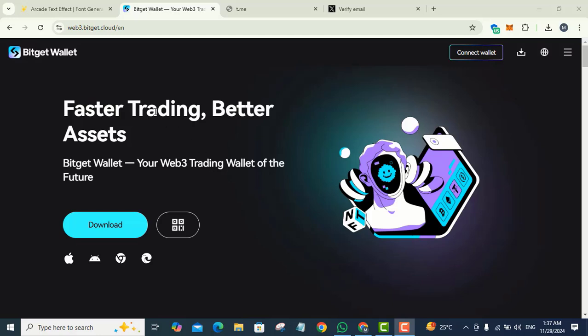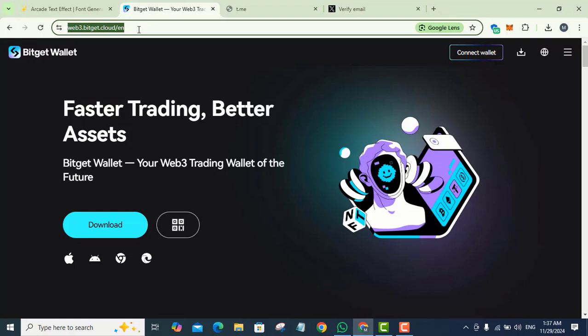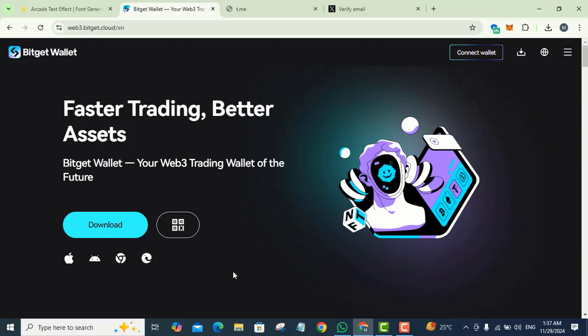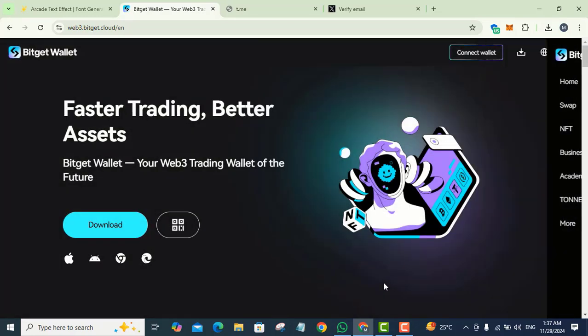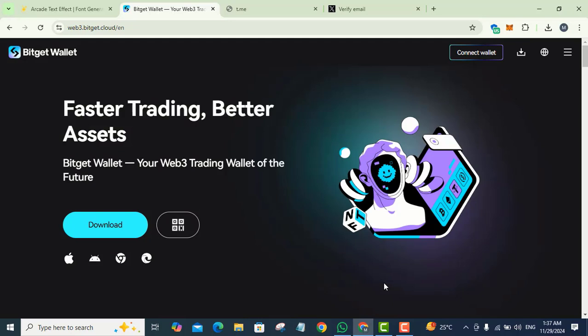In the link bar you can see there is a link by the name of web3.bitget.cloud. I will provide this link in the description of the video. As you click on it, you will come to this website whose interface is currently in front of you. At the top left side you can see its logo, and here are some of its tabs which I will review completely today.